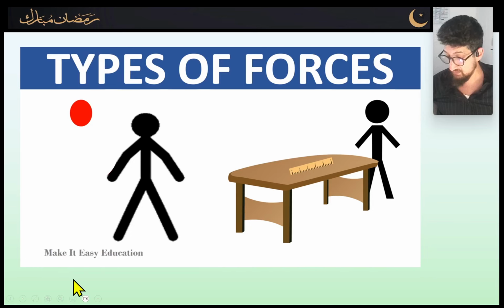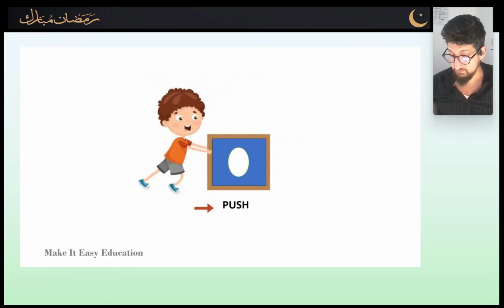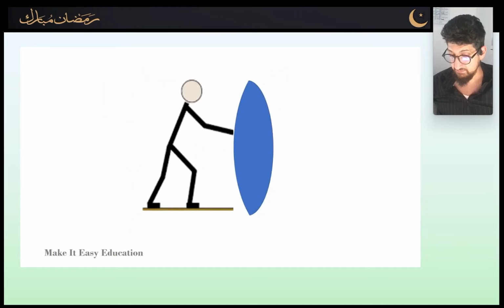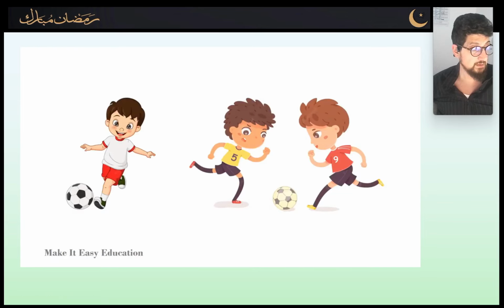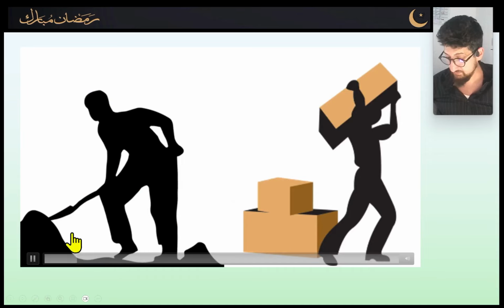Types of forces. A pull or push acting on an object is called force. We can move objects, or change their shape by applying force. Force is applied by these children to kick the ball. Force is applied by these men to move things.